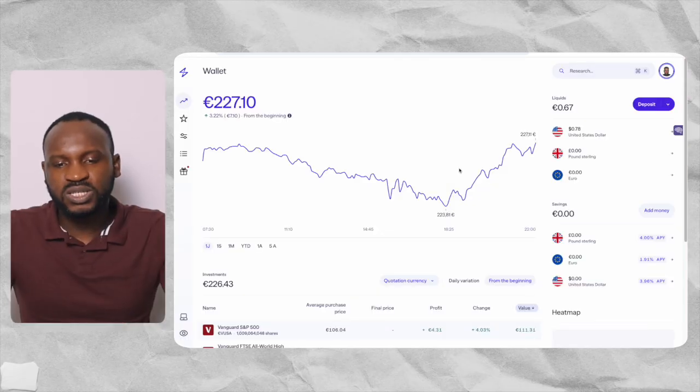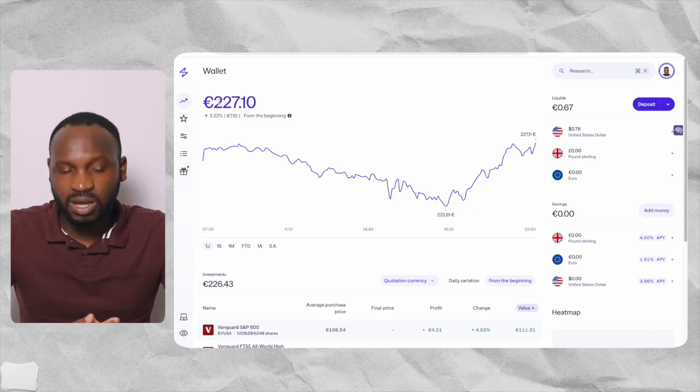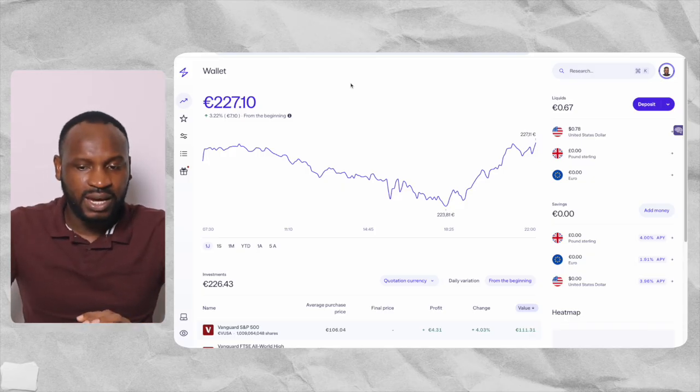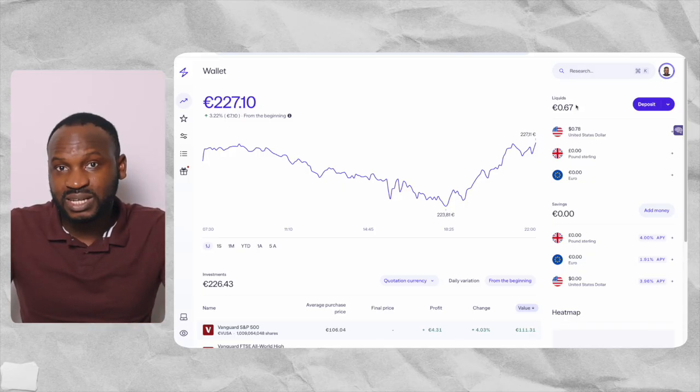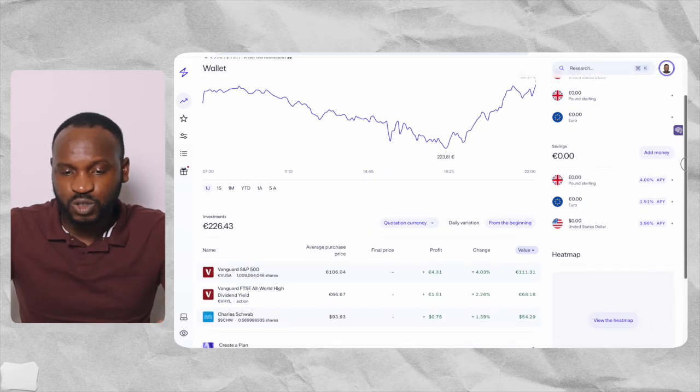So I will enter my password and email. As you can see, I have just logged into my own account, and under wallet, the total amount I have on my Lightyear account is 227 euros and 10 cents. That is what I have on my Lightyear account. And the money that I have got in return since I started investing is $67, which is what you can see there. And that is what I have earned from the investment.